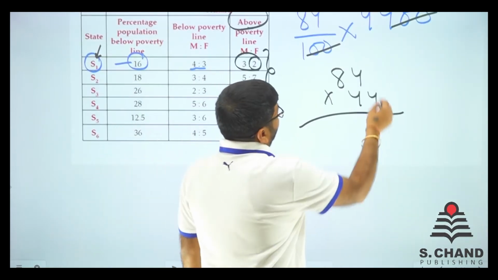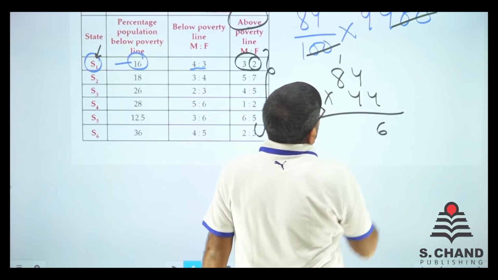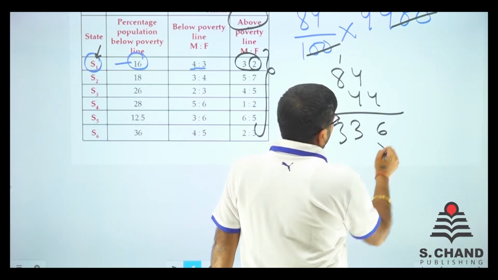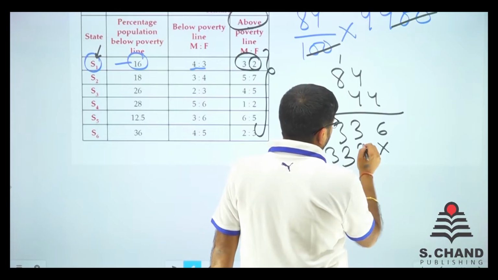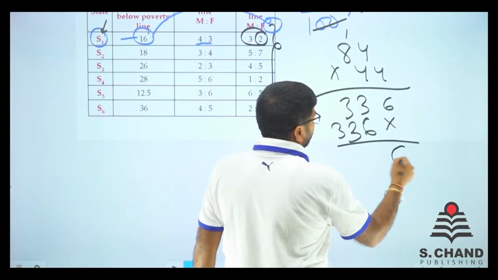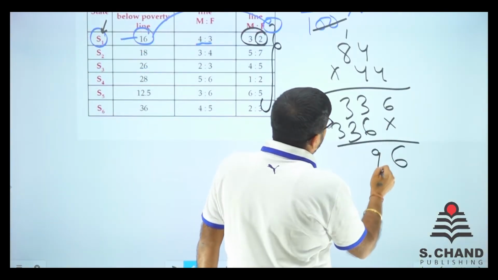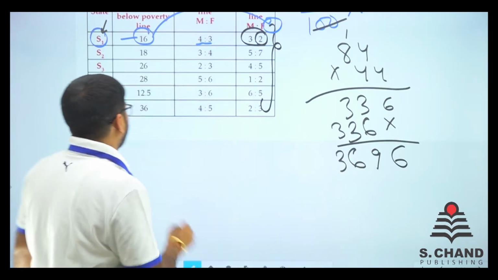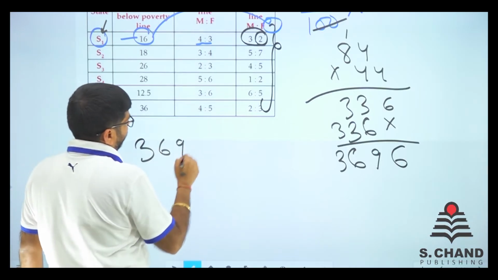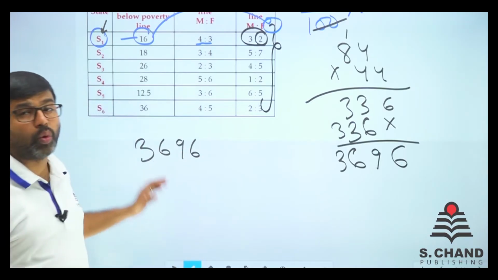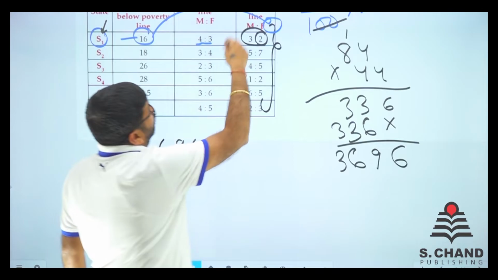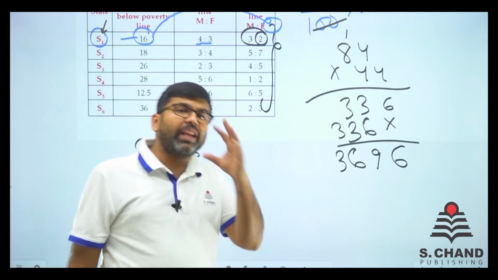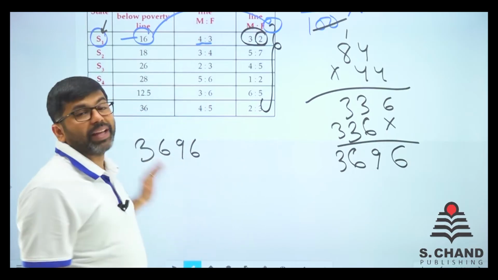We have 4 into 4 is 16. We have got 1. 8 into 4 is 32 and 1 is 33. So what we'll do is write this twice. We got 6 here and 3 and 6 is 9. 3 and 3 is 6 and 6. So we have got 3696. These are the total number of people who are above poverty line. So above poverty line we have 3696 people.